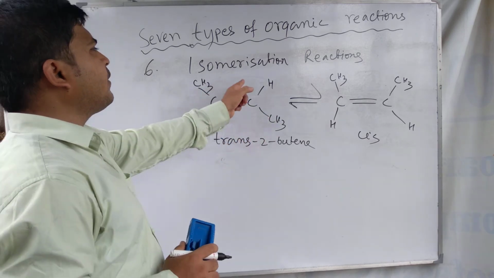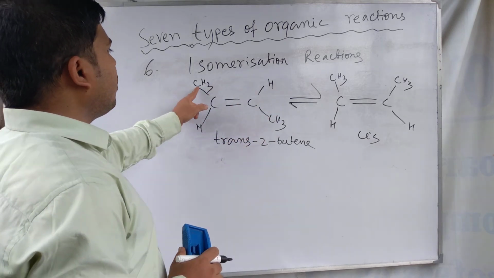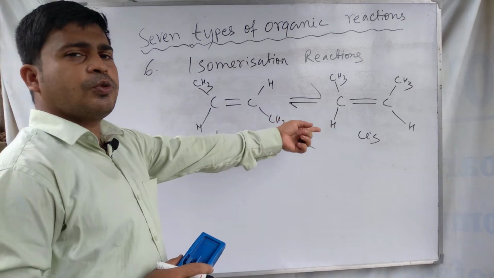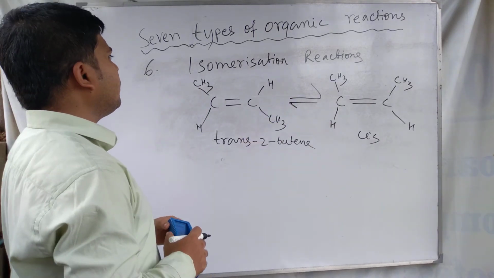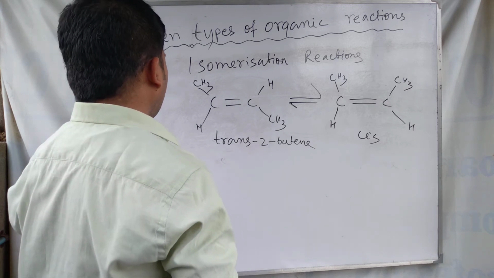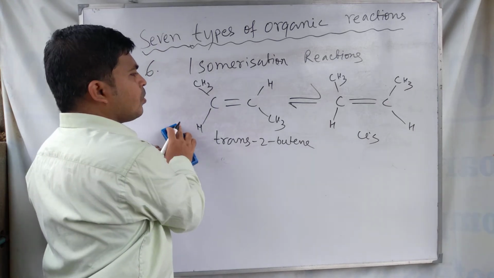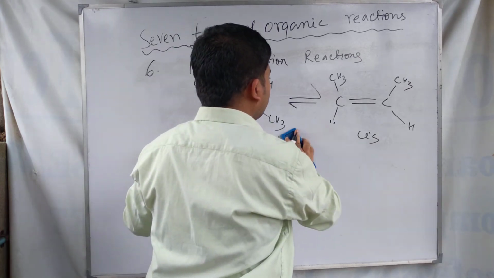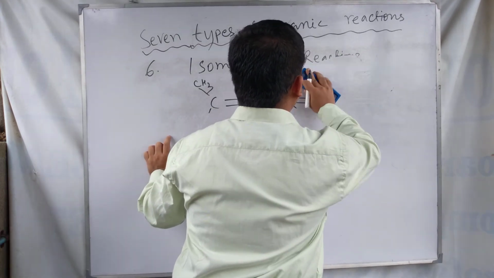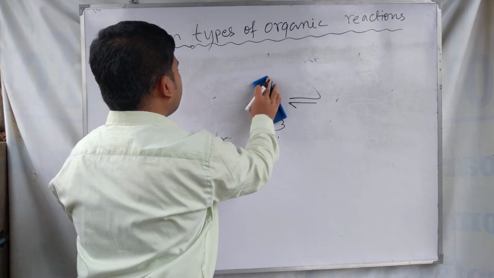This is an example of isomerization reaction. Here the trans isomer changes to the cis isomer, and for this reason this reaction is called isomerization reaction. So this is the sixth category of reaction, isomerization reaction.